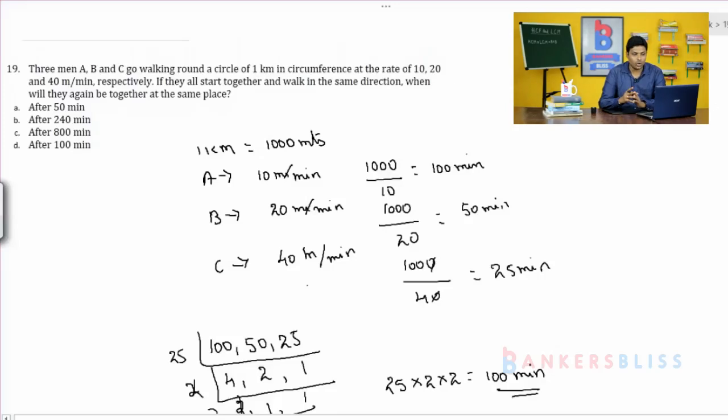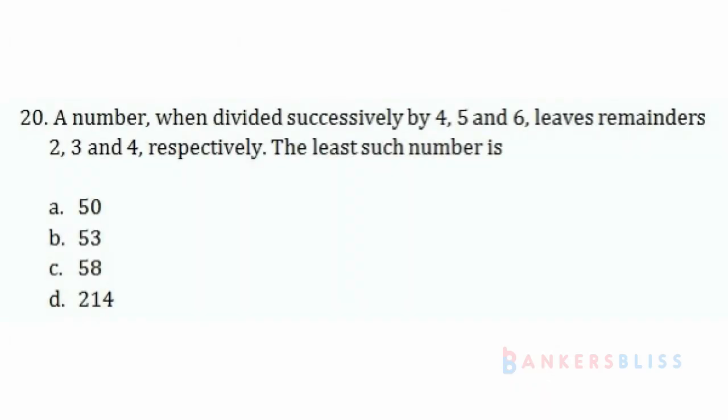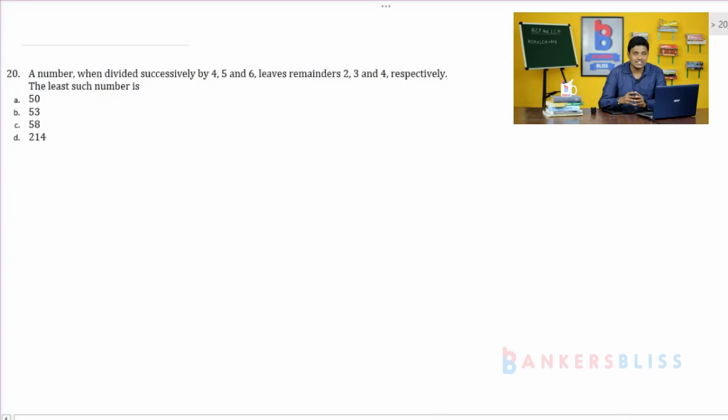Let us go to the next problem, problem number 20. A number when divided successively by 4, 5 and 6 leaves remainder 2, 3 and 4 respectively. They are asking, the least such number is. So once you divide by 4, it should leave the remainder 2. Once you divide the number by 5, it should leave the remainder 3.